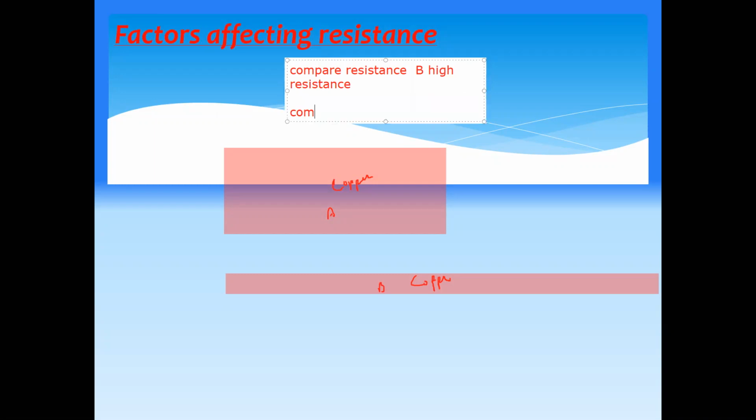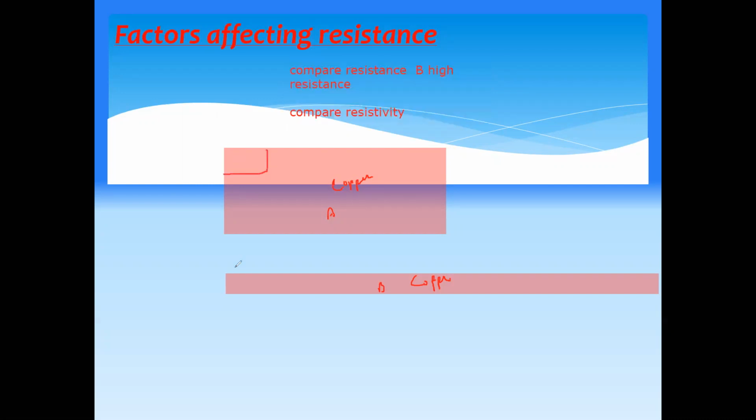But when you compare resistivity, it will be the same, because resistivity is always the resistance of a wire of length 1 meter and area 1 meter square. So the resistivity of A will be the same as the resistivity of B.